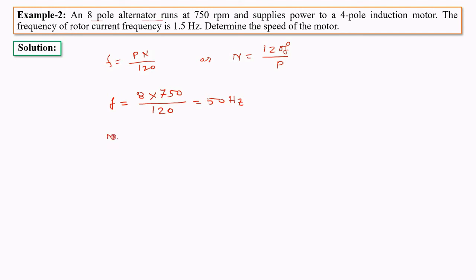So the synchronous speed of the magnetic field in the induction motor can be written as 120 F upon P. So it is 120 into 50 upon the poles of the induction motor, which is 4. So it will be 1500 RPM.